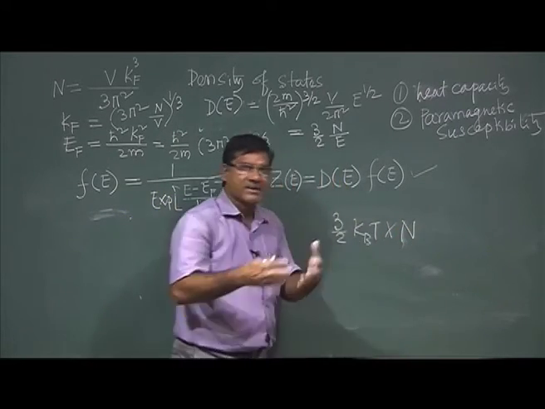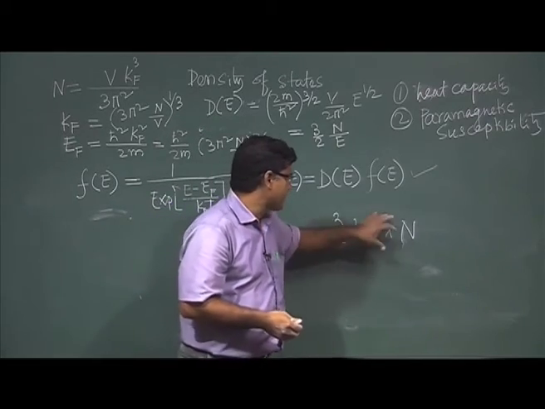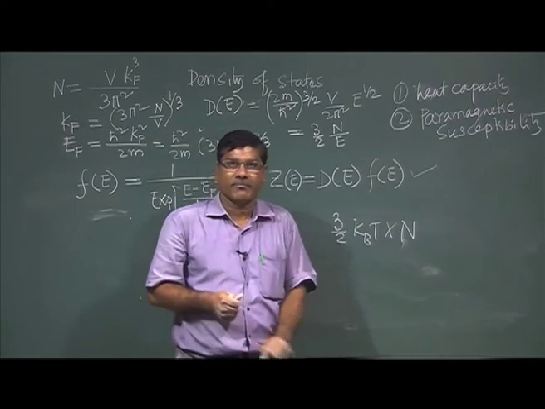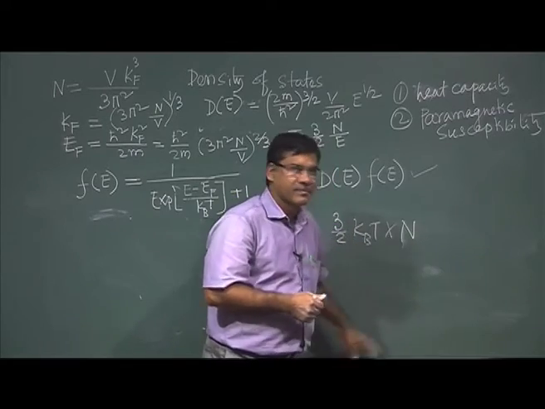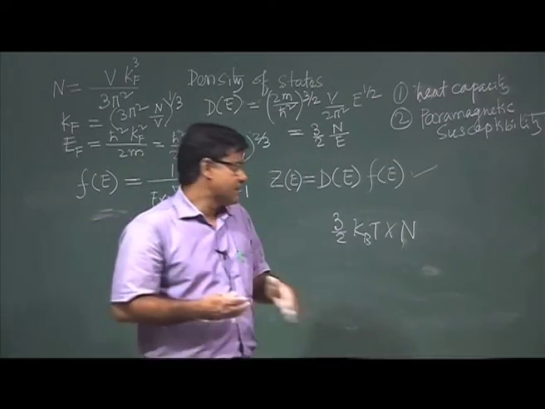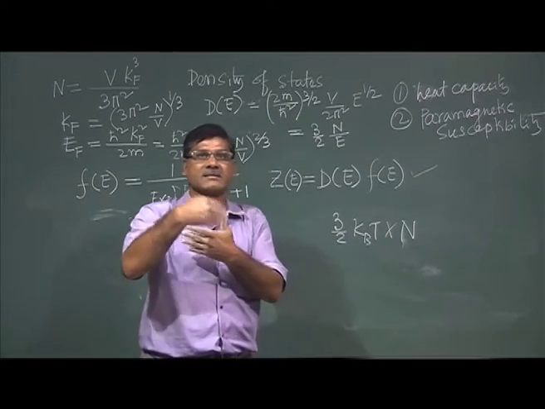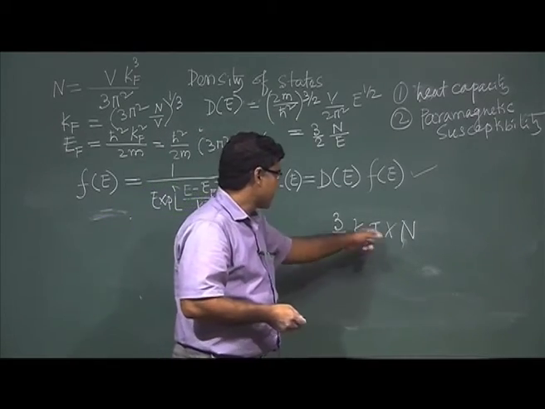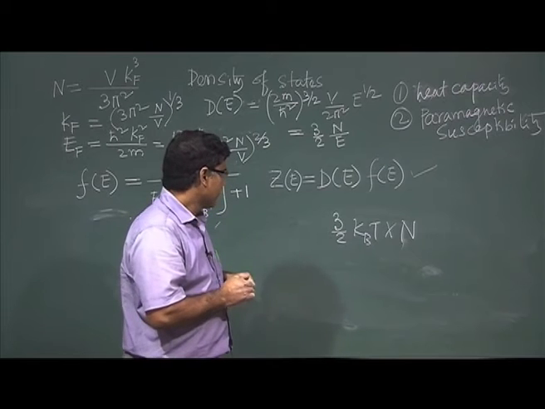So, each electron will gain this energy, and the total energy gained by this system is this. Or we need this amount of energy to increase the temperature by T, right.